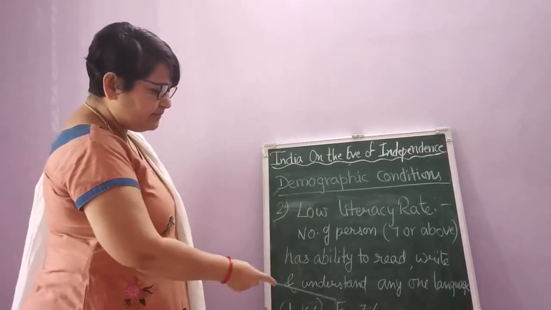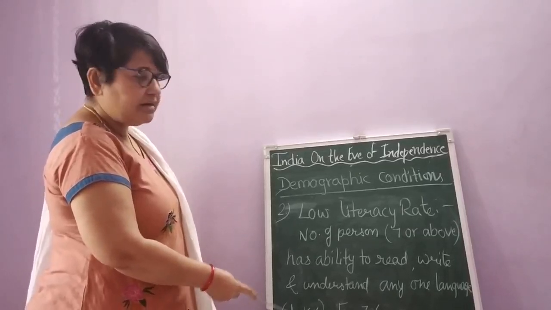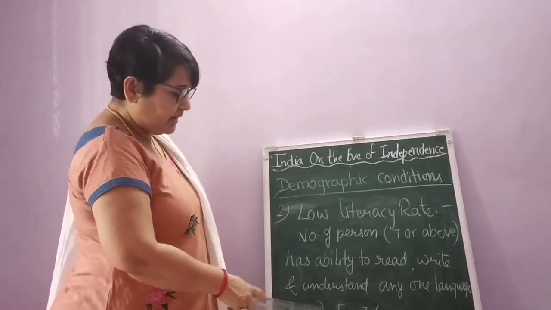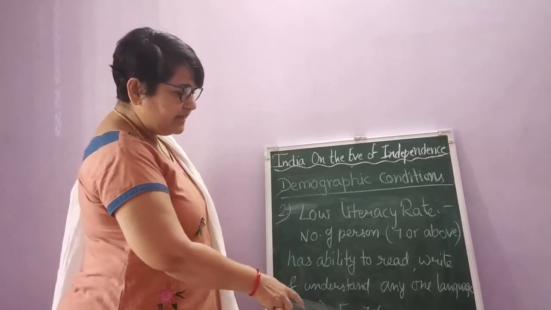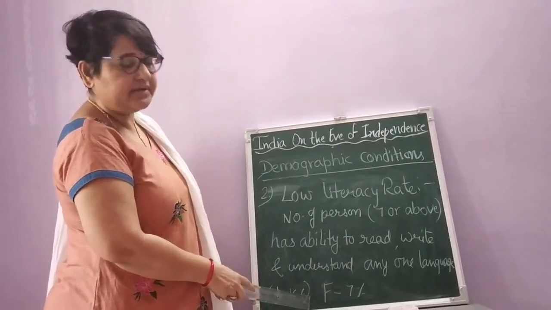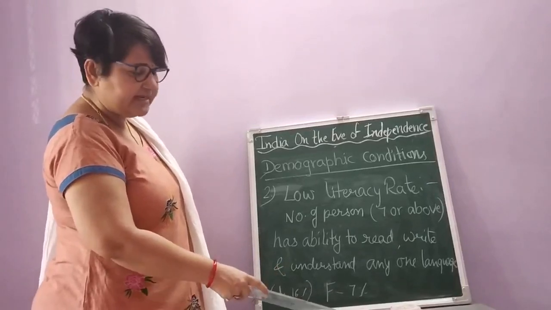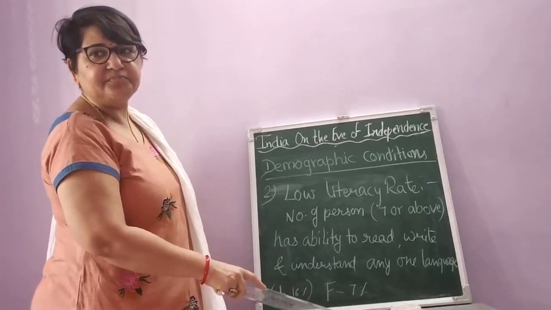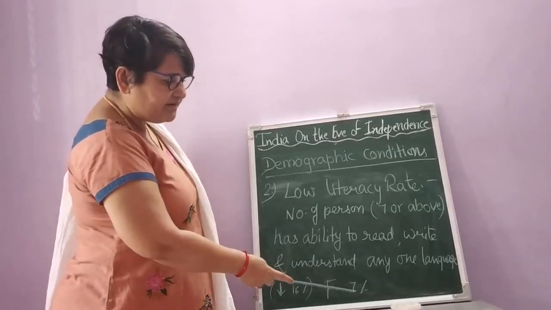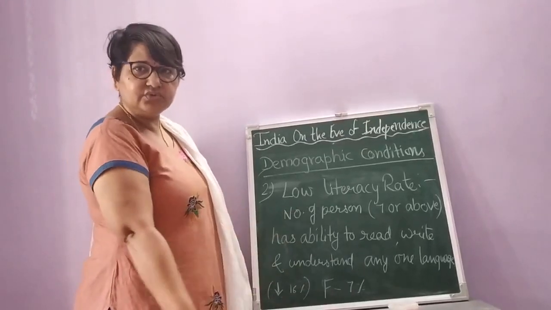That means only 16% people were literate at that time, on the eve of independence. And out of that 16%, only 7% of the ladies were literate. That is, only 7% of females were literate. Say, for example, if 16% is like 100 people, then out of 100 people, only 7 females were educated, were literate. Is it clear, students? Understood?